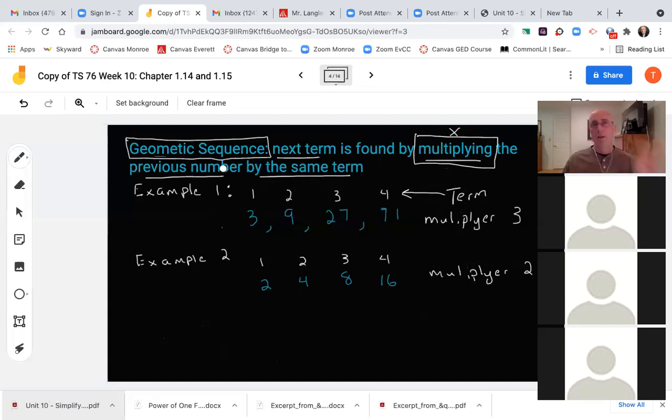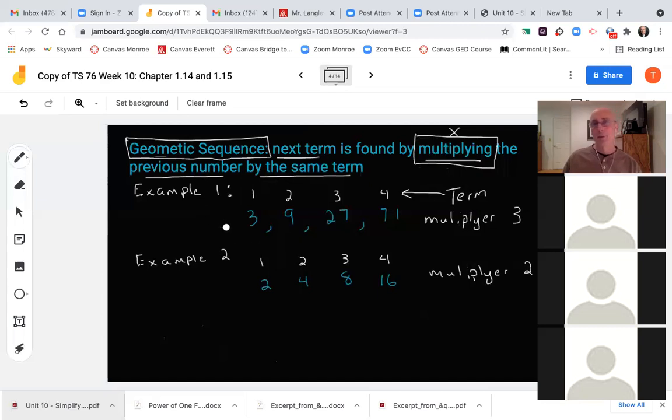When I'm multiplying something by something, I'm dealing with, in chapter 14 here, geometric sequences, which, by the way, grow way faster. When you multiply, things grow way faster, like little rabbits multiplying. You can get a lot real fast. So geometric means the next term is found by multiplying. So you got in your notes the key idea: it's multiplying.